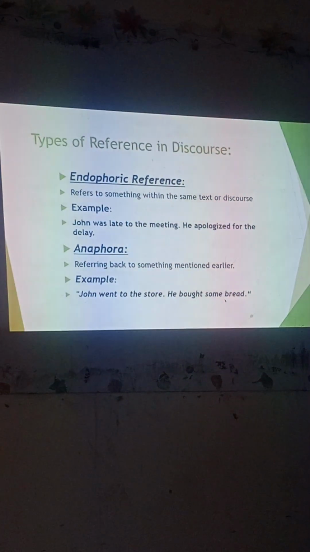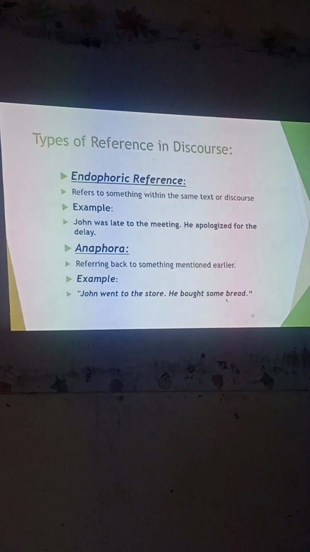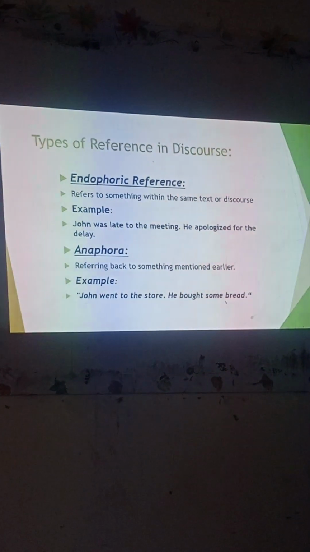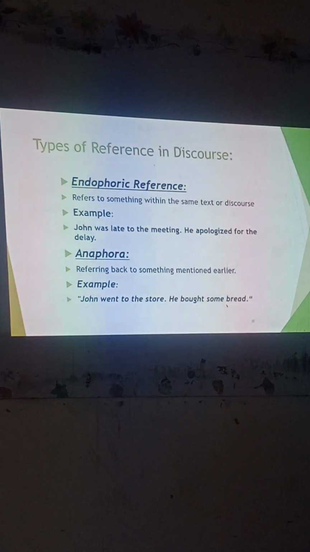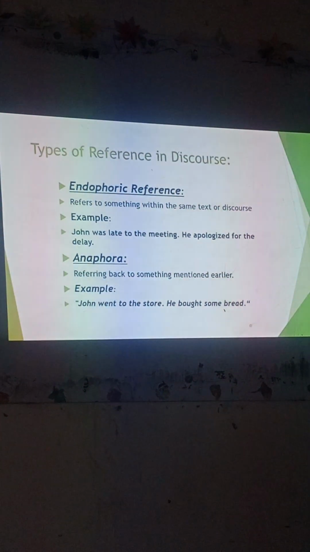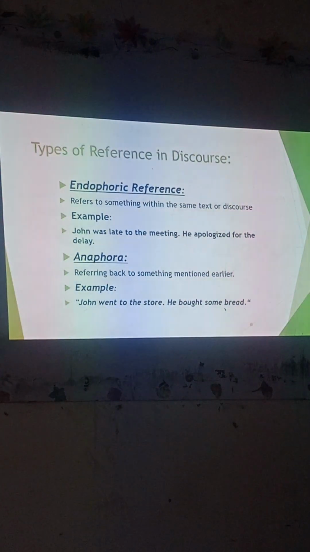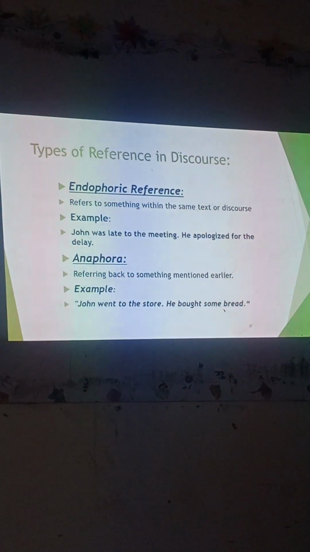Types of reference in discourse. So, first is anaphoric reference. It refers to something within the same text or discourse. Example, John was late to the meeting. He apologized for the delay. So in this situation, he was late for the meeting. So then he apologized for the delay.